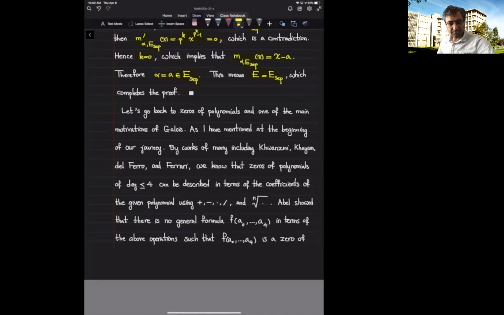Then people were wondering if there is such a formula for polynomials of degree 5 and larger. This was one of the motivations of Galois for creating this theory and understanding that he should focus on the symmetries of zeros of polynomials. What he had developed turned out to be much more important than this particular question. But nevertheless, this was one of his main motivations. So that's what we are going to focus on next in this course.